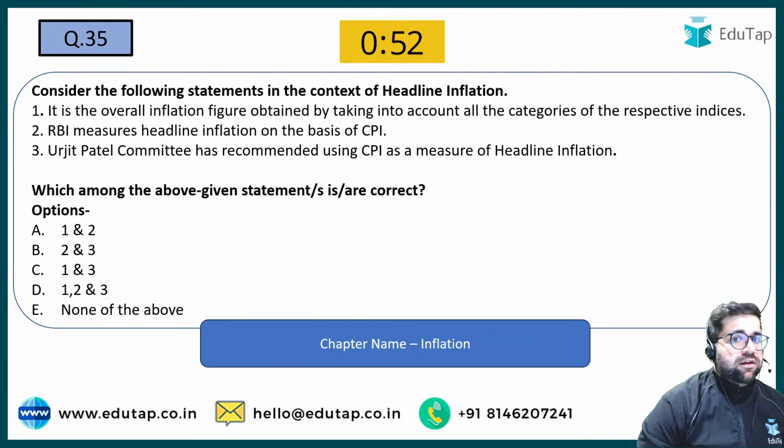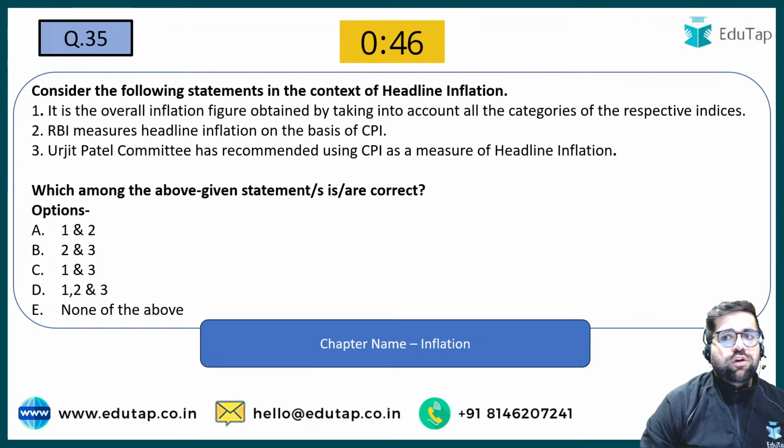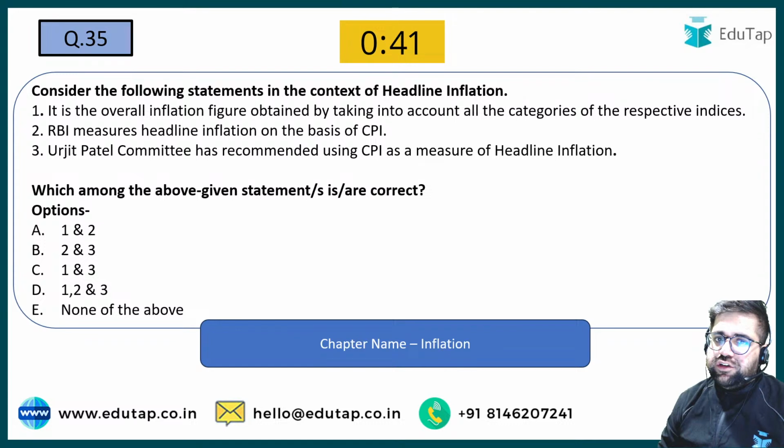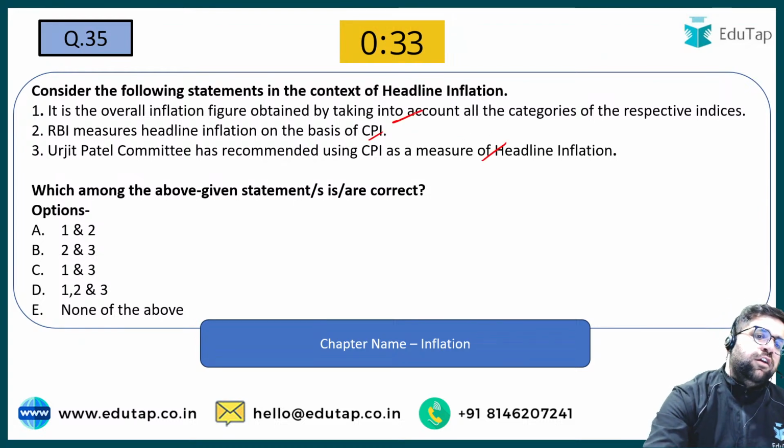Which of the following statement is correct in the context of headline inflation? It's an overall inflation figure obtained by taking into account all the categories of respective indices. RBI measures headline inflation on CPI. Urjit Patel Committee has recommended CPI as a measure of headline. If you see, all the statements are correct. So the answer will be option number D over here.